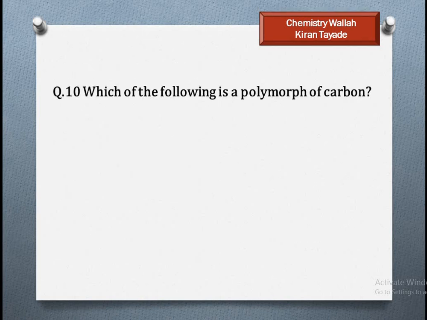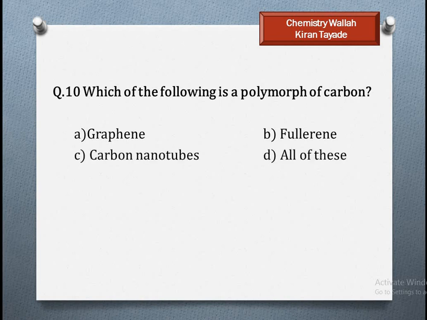Last question, number 10. Which of the following is a polymorph of carbon? Polymorph is similar to the allotropic forms of carbon. A, graphene, B, fullerenes, C, carbon nanotubes and D, all of these. We also solve this question on the basis of 11th standard.